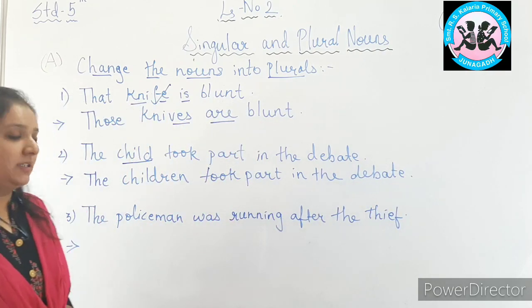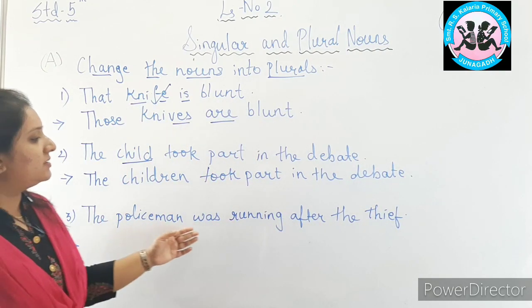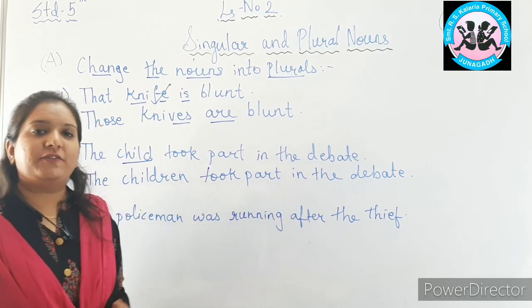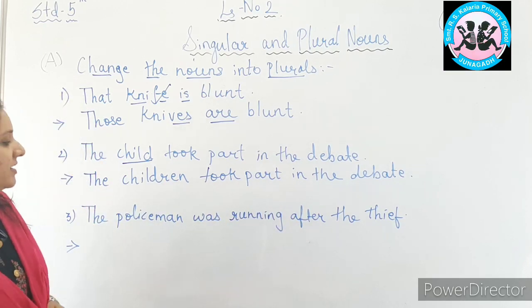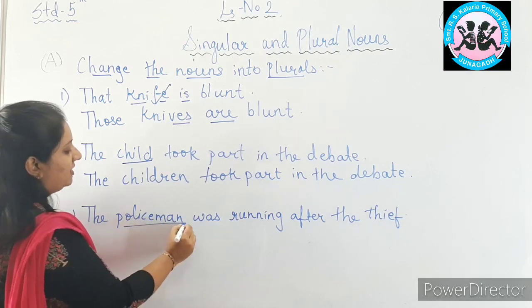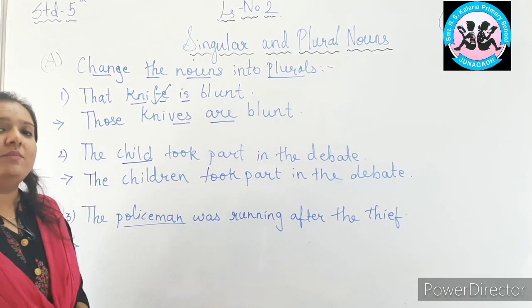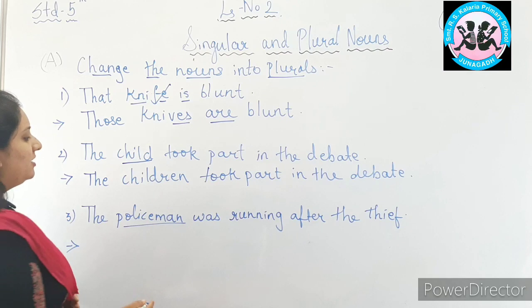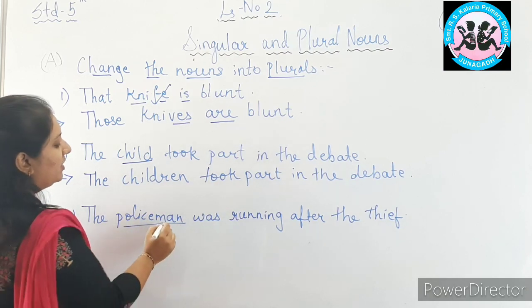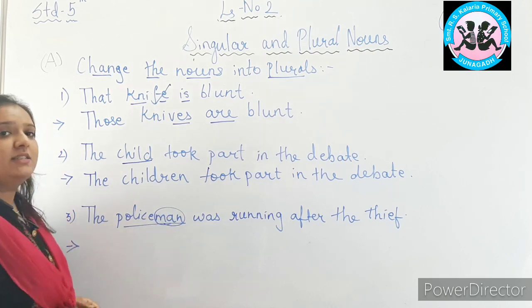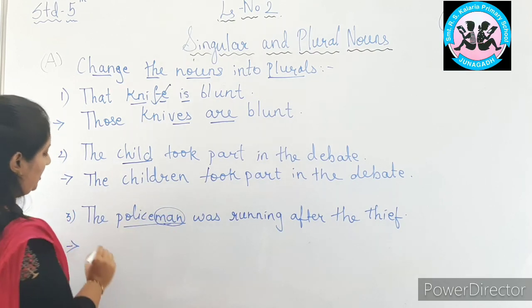Okay. Third, the policeman was running after the thief. Now can you identify the singular noun in this sentence? Yes, policeman. So policeman will become policemen. Here we cannot add s or ves, or we cannot cut anything, but we have to change the singular noun man to men.